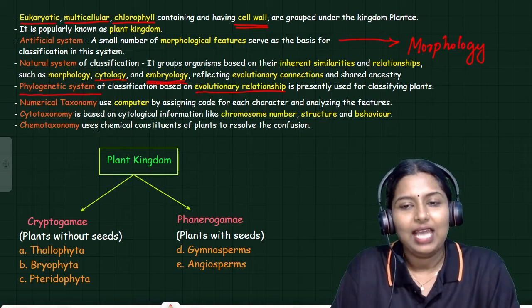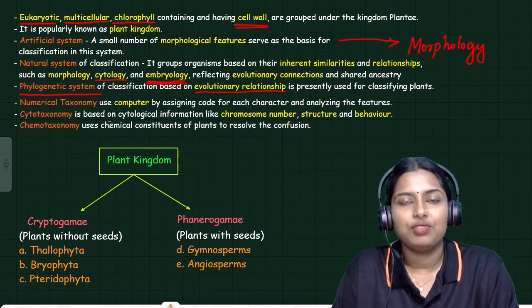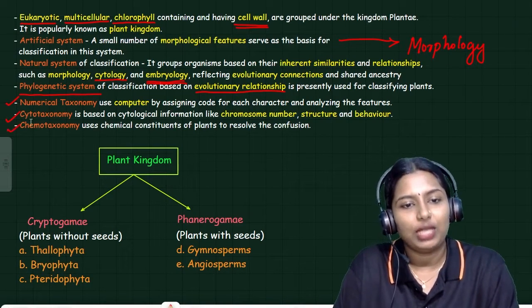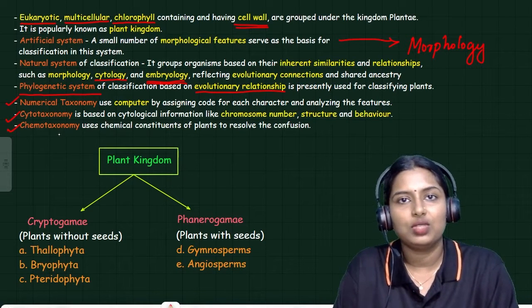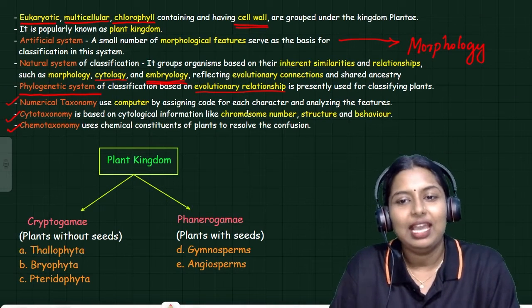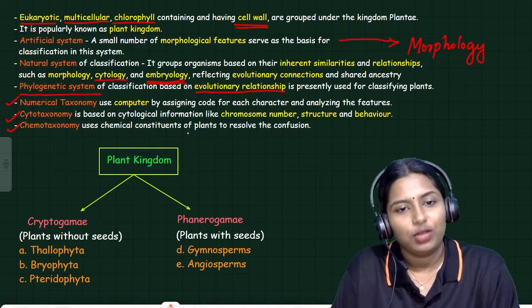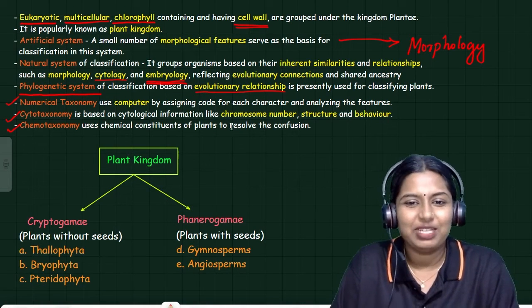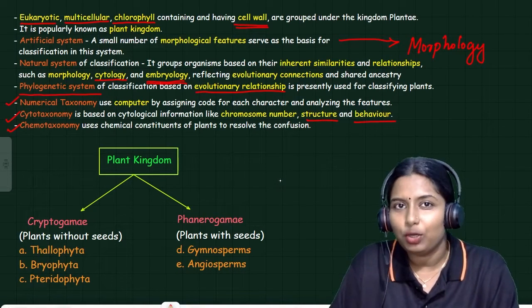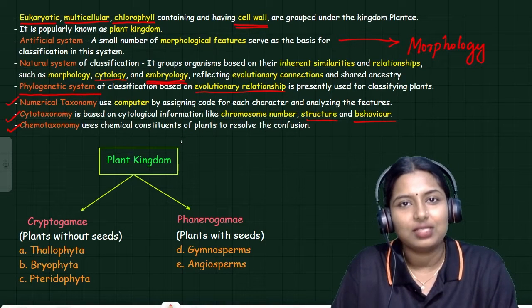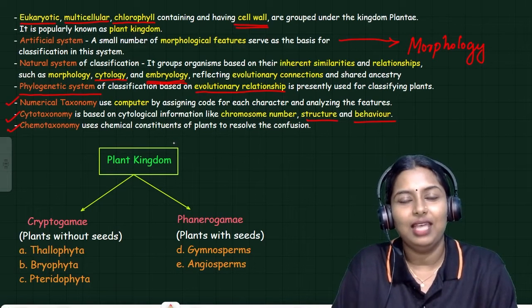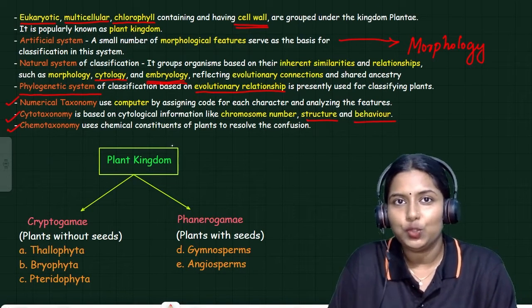Other than this, for the classification of plants, we are using some taxonomies: numerical taxonomy, cytotaxonomy, and chemotaxonomy. Numerical taxonomy means we are using a computer, assigning a code for each character and analyzing the features. Cytotaxonomy is based on cytological information like chromosome number, structure, and behavior. Chemotaxonomy uses the chemical constituents and compositions of plants for classifying them. This is the introductory part that you have to study.